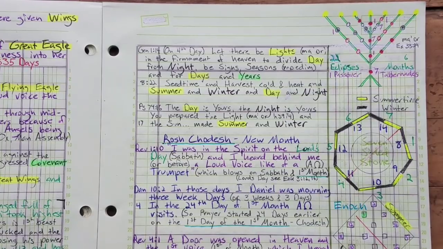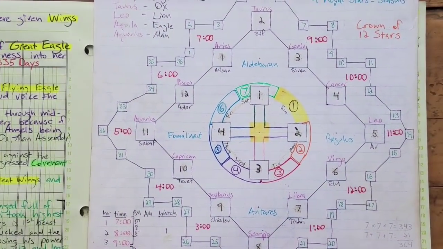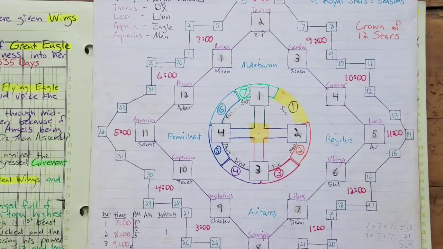So what are we talking about? We're talking about the calendar. We're going to have upcoming videos. We're going to talk about the calendar. We're going to talk about the Most High, his calendar. We're going to release the calendar for the upcoming year. Okay. We're going to have many videos on that. And we're going to release the calendar and teach.